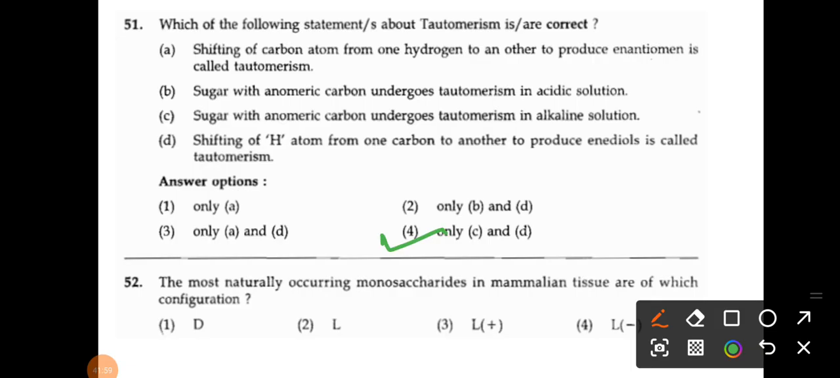So 52. The most naturally occurring monosaccharides in mammalian tissue are of which configuration? That is a very simple question. These are the D configuration, because L is not the natural configuration for sugars. That is the natural configuration for amino acids. All amino acids are L in nature, but sugars are D in nature, dextro and levo forms. So the dextro form commonly occurs in sugars, and the levo form in amino acids.